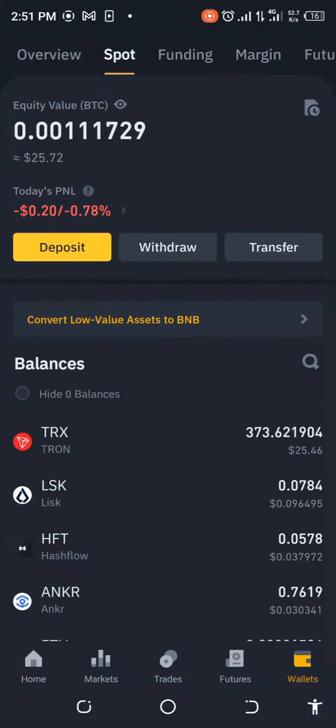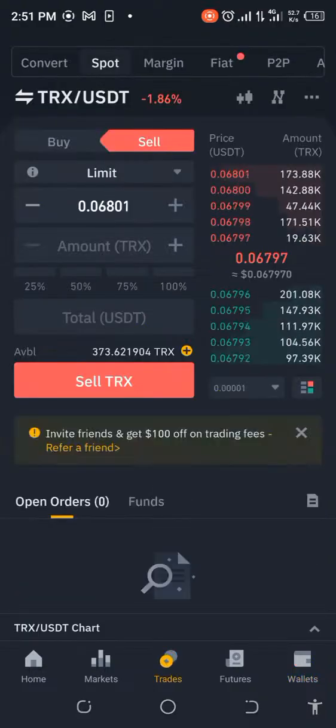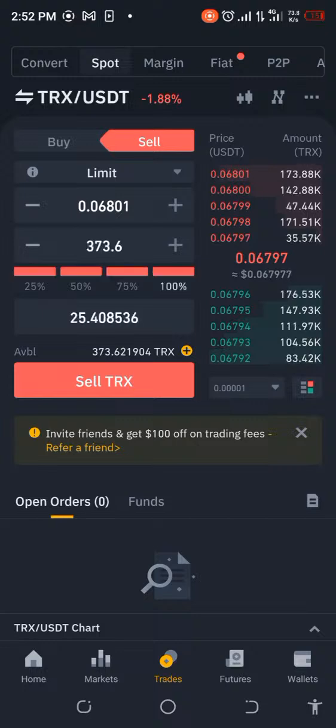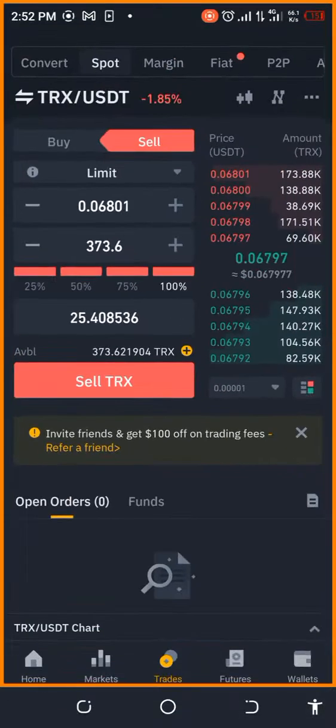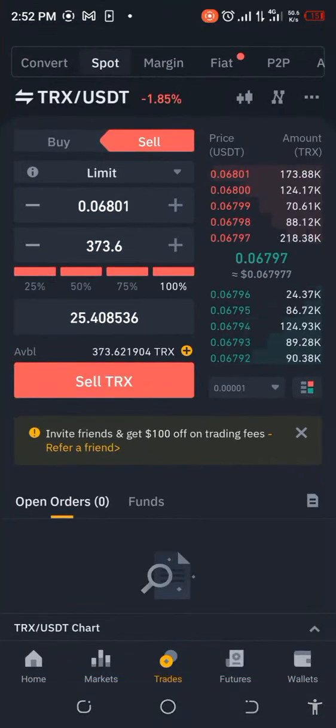The value is saying 25.46. Let's go and check how this goes. Let's go back to spot trading and let's see whether we have, oh yeah, it's already in there. So let's see how much this is going to give us. Uh-oh, no, that's not what we want to do. 100% is what we want. Whoops, okay, so see what's going on here. Okay, right now the total value comes to 25.40. Well, let's see how much this is going to give us. We'll check every single thing after we're done.